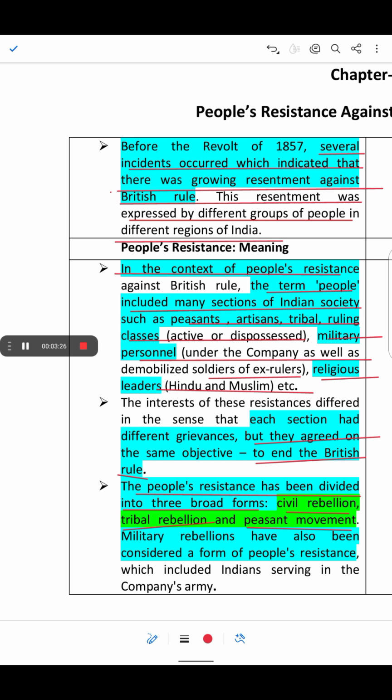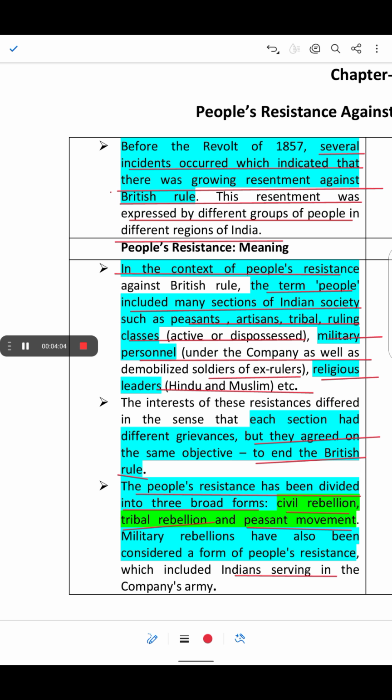Now, military rebellion has also been considered a form of people's resistance, which included Indians serving in the company's army. The tribal people also resisted against the British rule. That comes under the tribal rebellion. The reason was that the British took the tribal land for farming, imposed new taxes and restricted their traditional way of life. For example, the Munda rebellion, Santhal rebellion, Bhil rebellion, Kol uprising, etc.